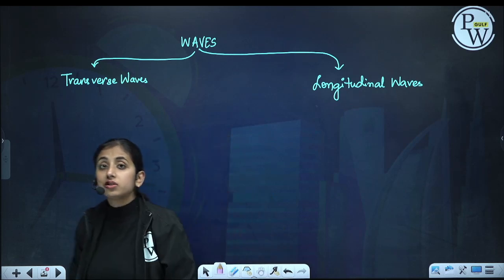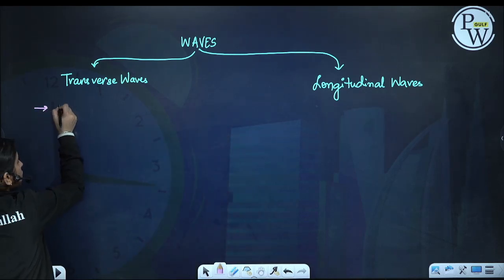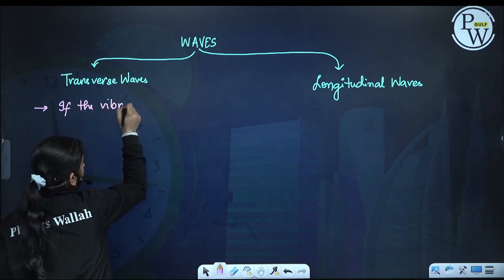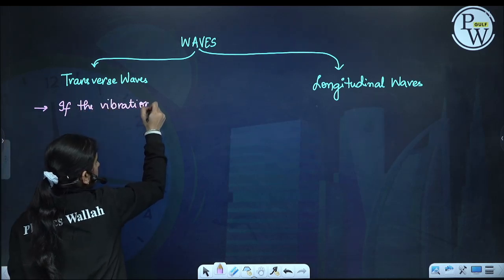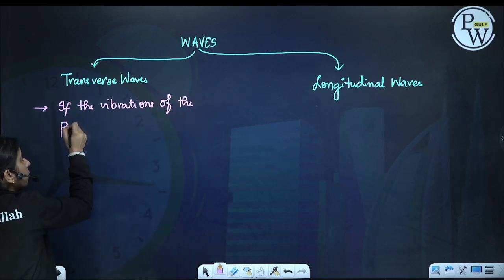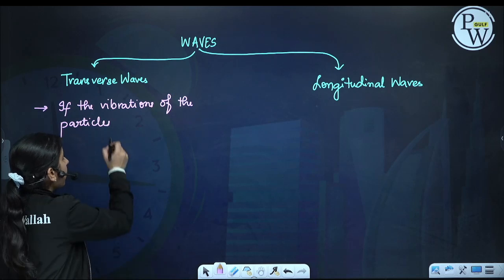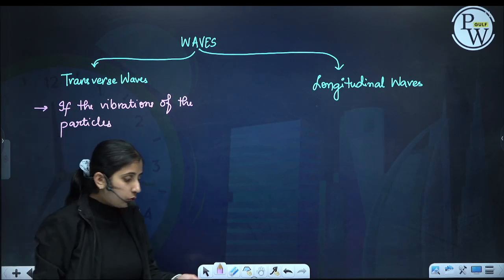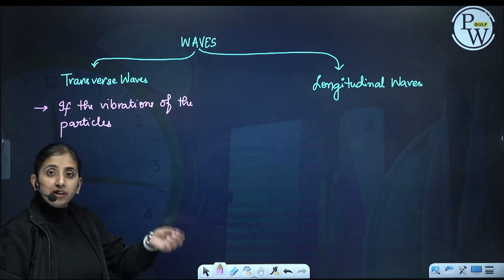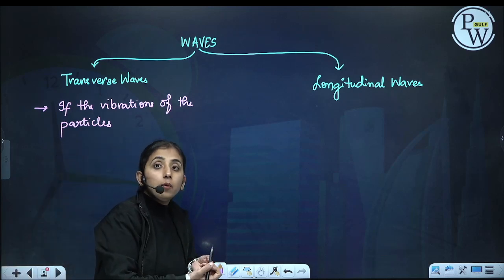Now see, what are transverse waves and longitudinal waves? If the vibrations of the particle are perpendicular to the direction of propagation of the wave, just like in strings. If I pluck a string and then leave it, or I am giving a displacement to one end of the string, what happens?